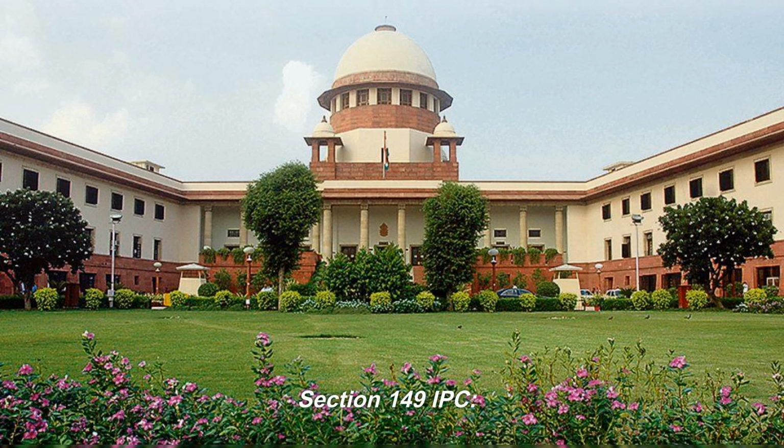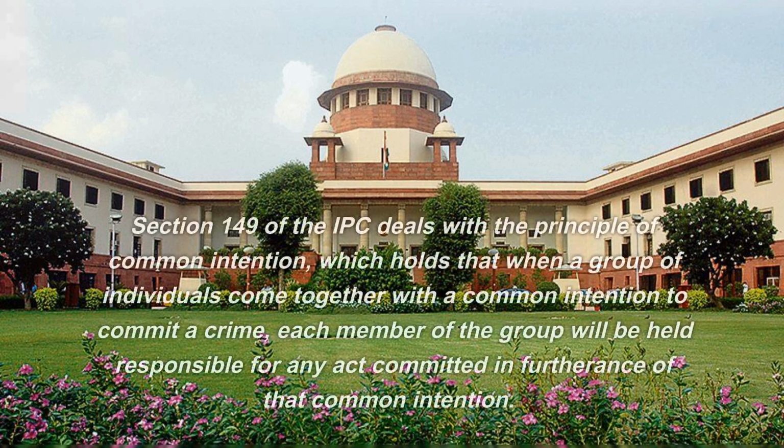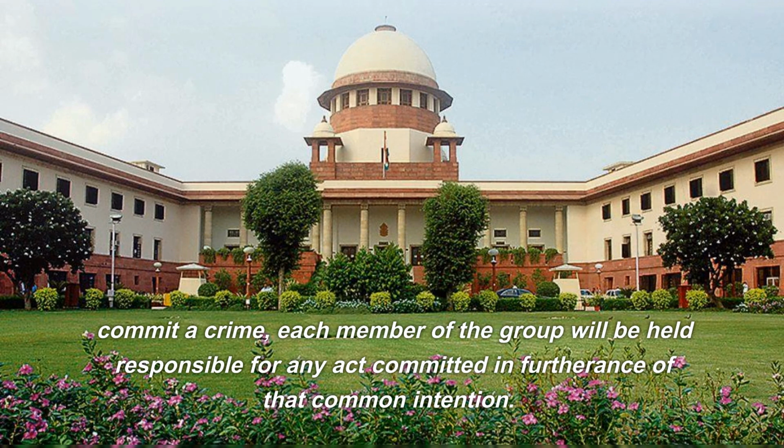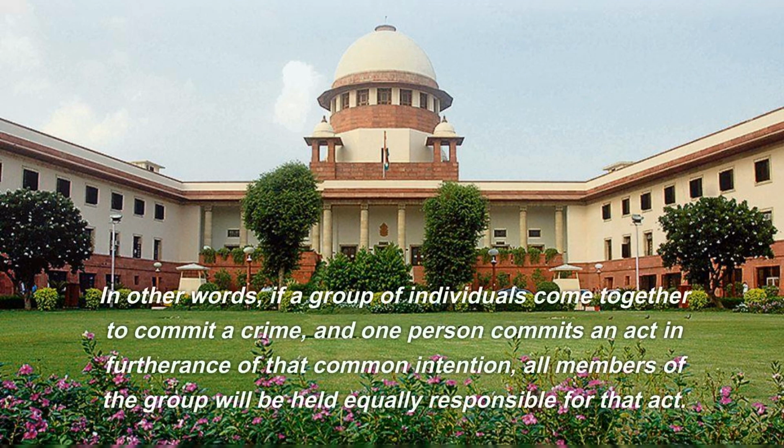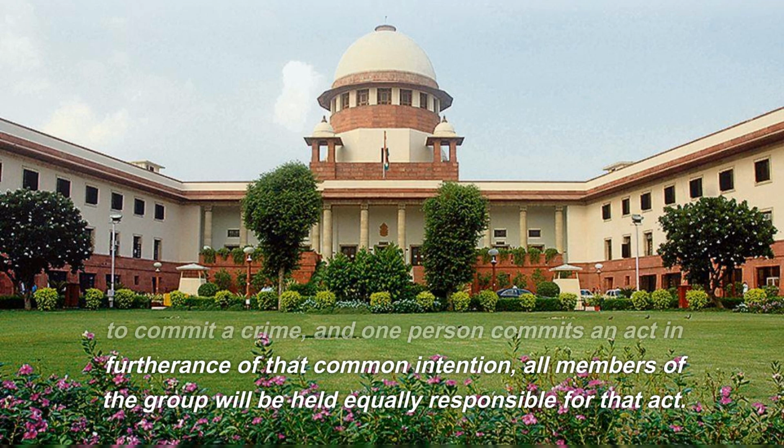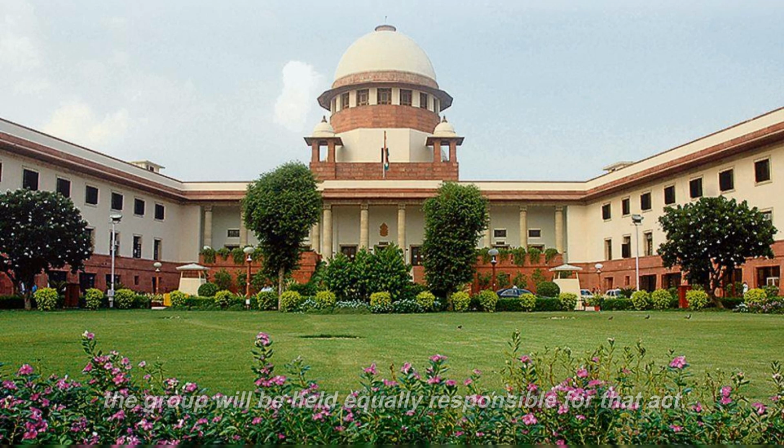Section 149 IPC. Section 149 of the IPC deals with the principle of common intention, which holds that when a group of individuals come together with a common intention to commit a crime, each member of the group will be held responsible for any act committed in furtherance of that common intention. In other words, if a group of individuals come together to commit a crime, and one person commits an act in furtherance of that common intention, all members of the group will be held equally responsible for that act.